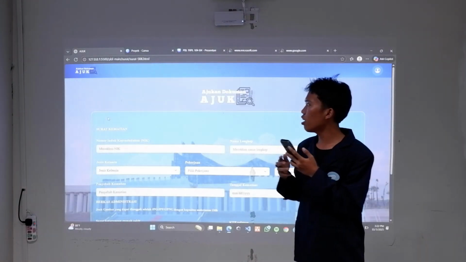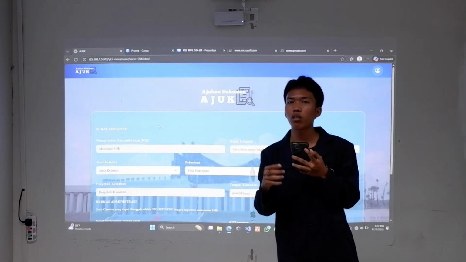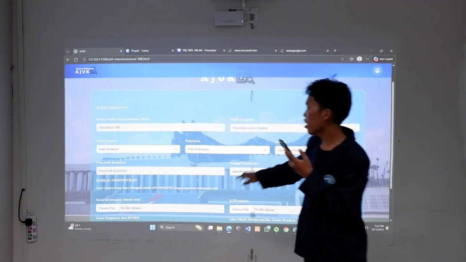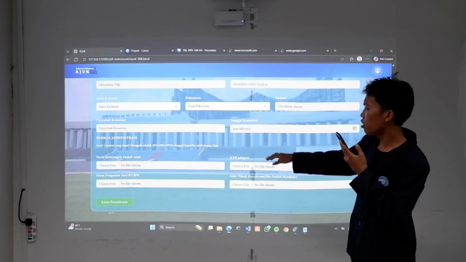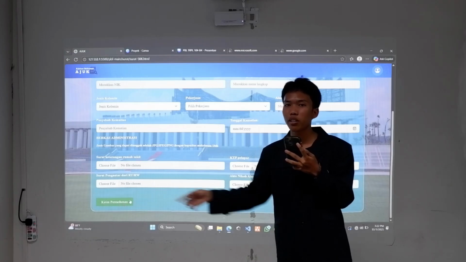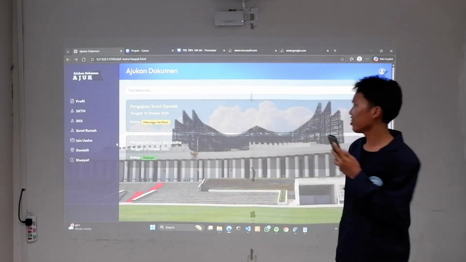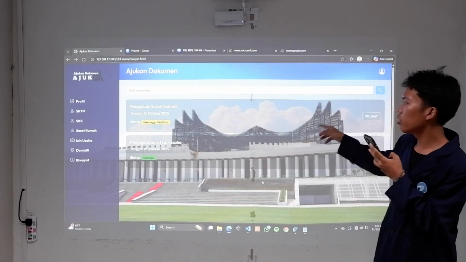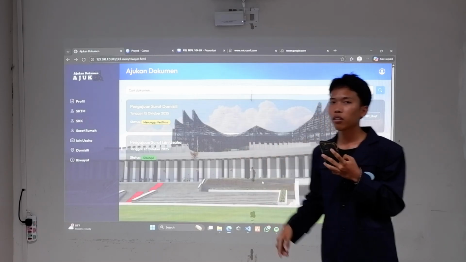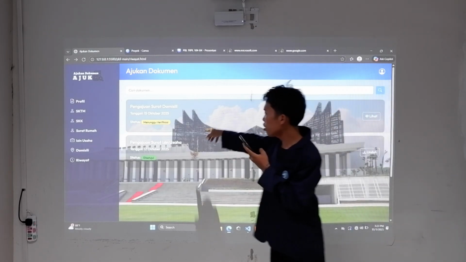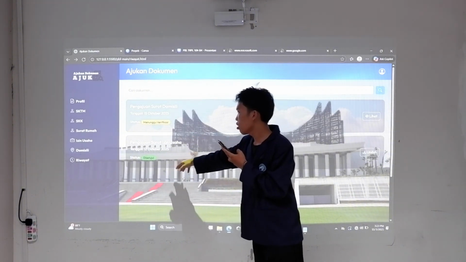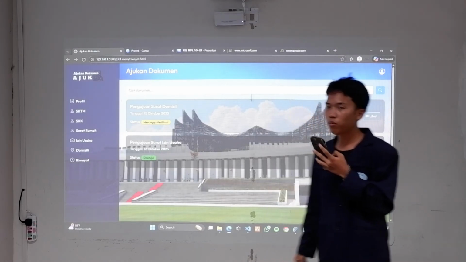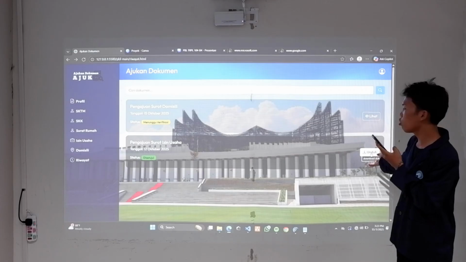Okay, we have 5 types of documents that we can submit. As an example, this is surat kematian. This is all the requirements that the resident needs to submit the surat kematian. Okay, next. In this page, the resident can view the documents that they have submitted, whether it's pending or has been approved. So if the document has been approved, the residents can download the document through this button.